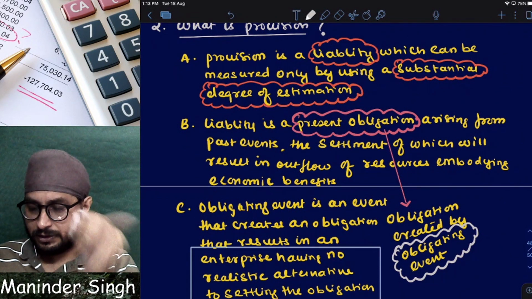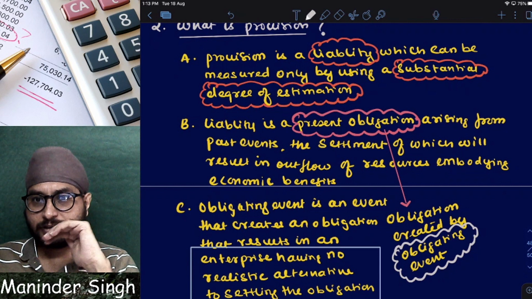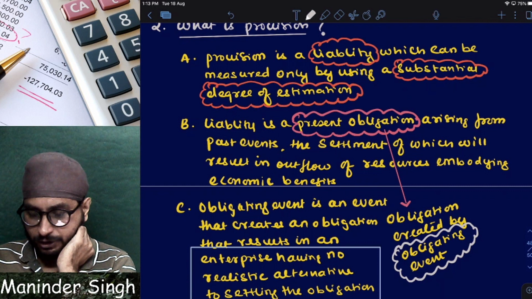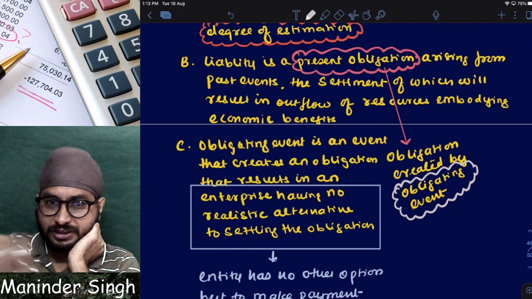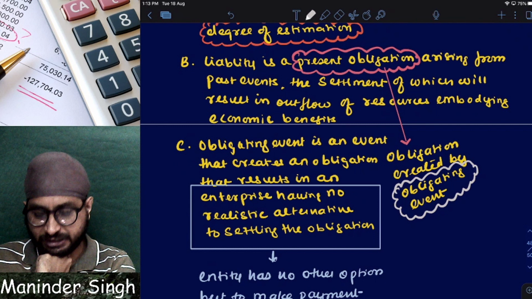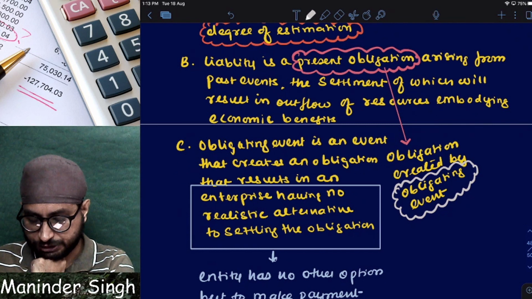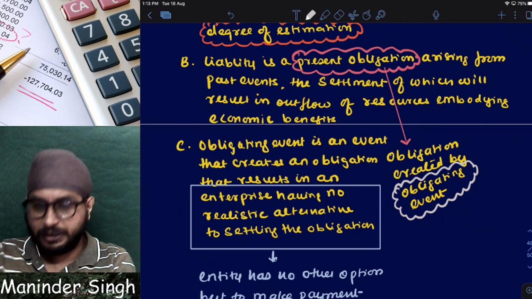Liability. Is it clear? Liability is what? Which obligation? Present obligation or future obligation? Present obligation. Present obligation is created by what? Which event? Present obligation is created by which event? Obligating event. What is obligating event?